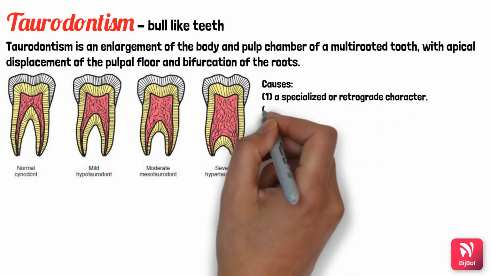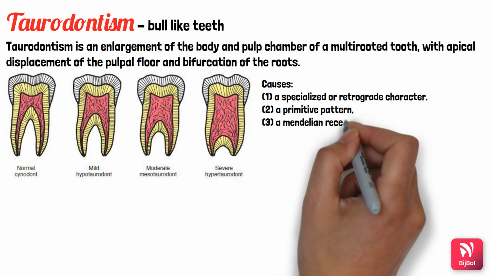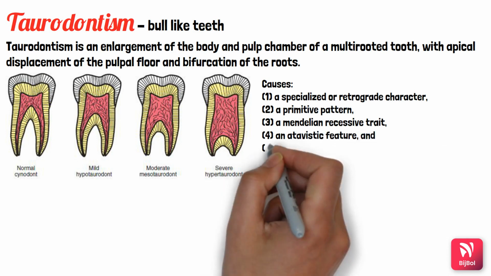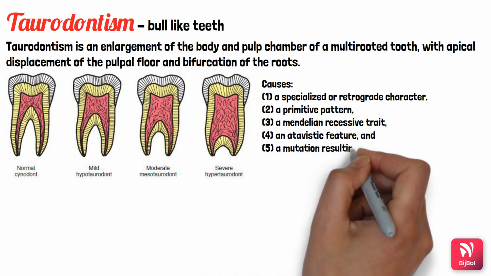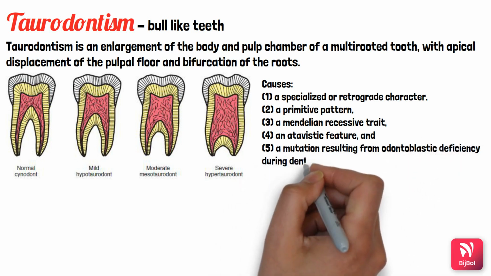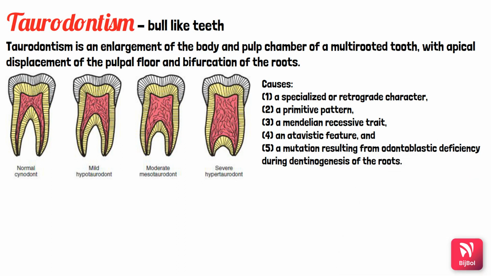It can be a specialized or retrograde character, a primitive pattern, a Mendelian recessive trait, an atavistic character, or a mutation resulting from odontoblastic deficiency during dentinogenesis of the roots. All these can be possible causes.